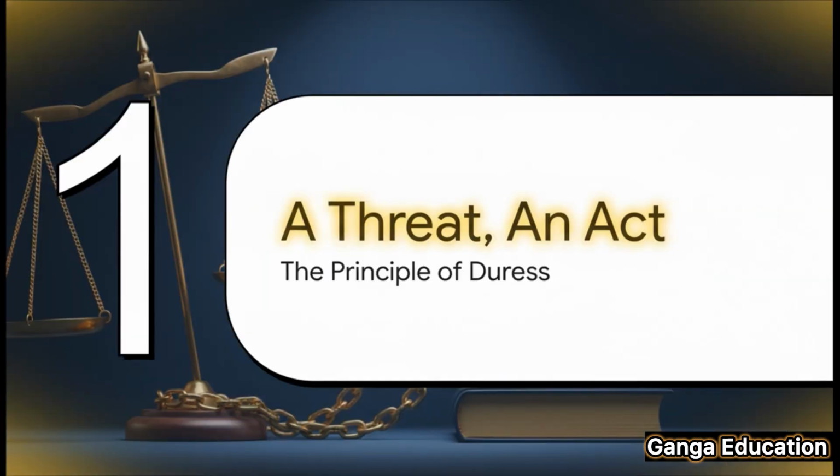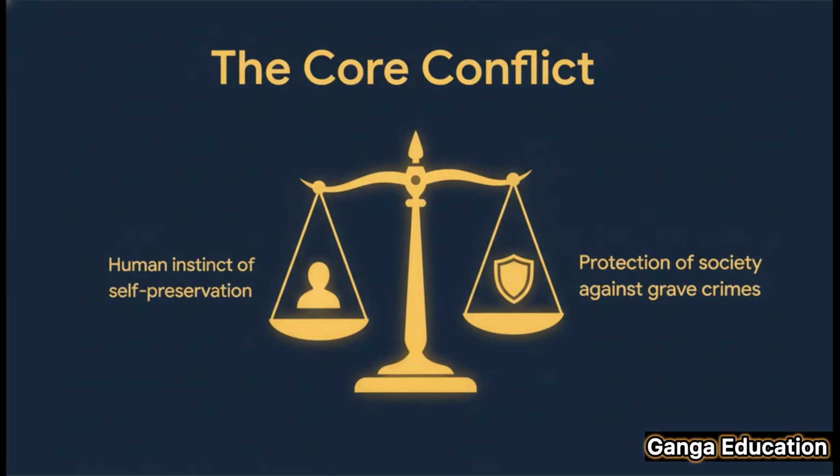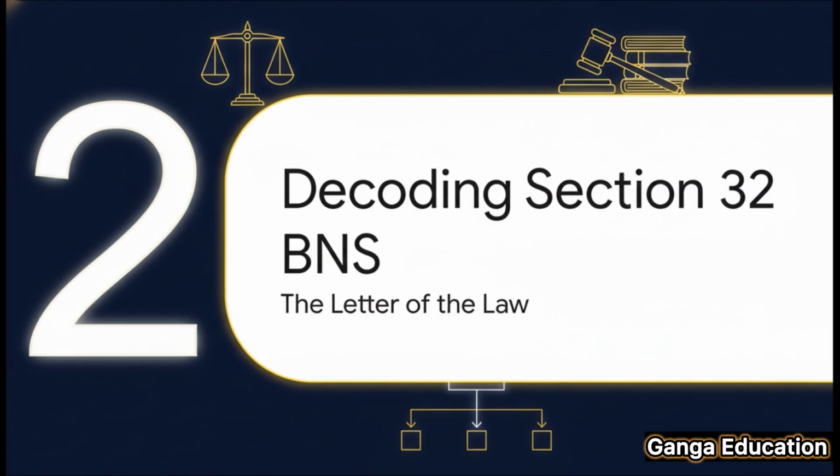All right, let's start with the core principle, a threat which leads to an act. At its very heart, Section 32 is a legal tug-of-war. On one side, you have our powerful, primal instinct for self-preservation. The law gets it, it doesn't expect you to be a martyr. But on the other side, it has a duty to protect society from really serious crimes. And that's the fundamental conflict this law tries to solve. Okay, so how does the law actually put this into words? Let's get into the nitty-gritty and decode the letter of the law itself.